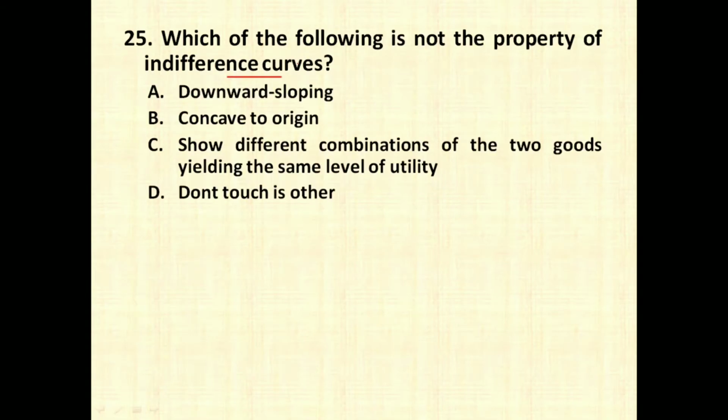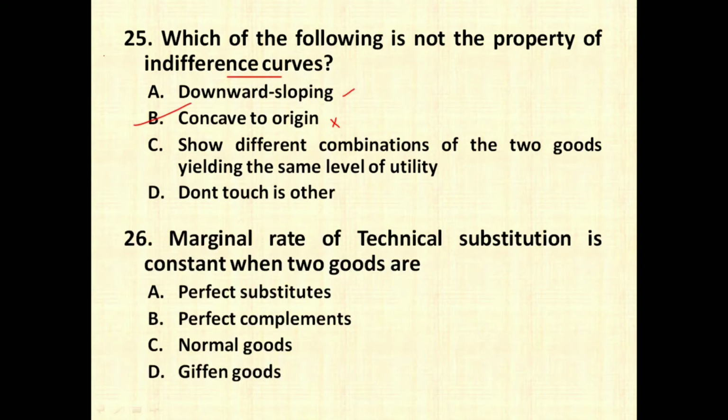The next question is, which of the following is not the property of indifference curves? Downward sloping, yes, it is a property. Concave to origin, no, this is not a property because it is always convex to the origin. So option number B is going to be the right option. This is not a property of indifference curves. The next question is, marginal rate of technical substitution is constant when 2 goods are. So it is always constant when the 2 goods are perfect substitutes of each other.